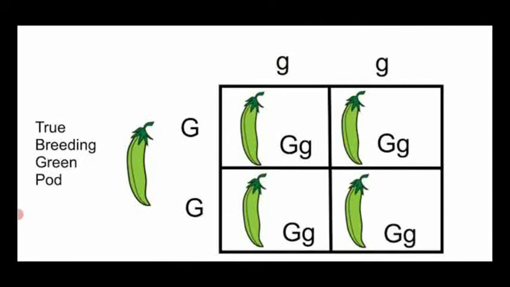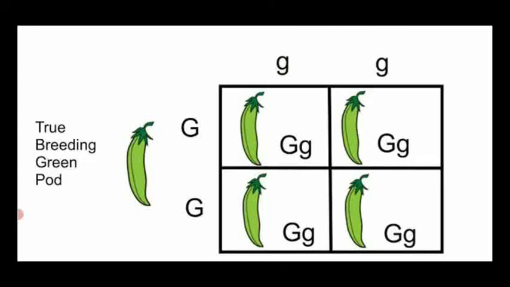So both of them are crossed together. So this is the square, named the Punnett square. This Punnett square contains all green. See the genotypic ratio: capital G, small g, capital G, small g, capital G, small g, capital G, small g.